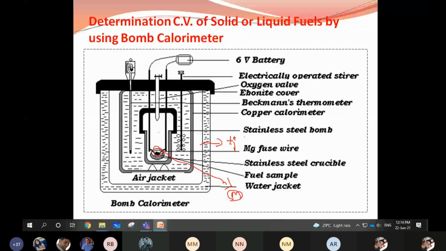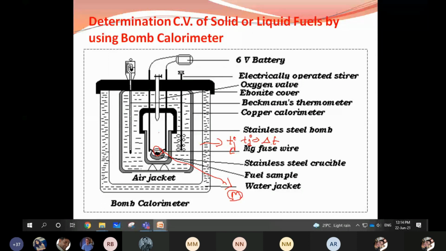T1 is before burning, before starting ignition. T2 is after completely burning. The difference between T1 and T2 is given by del T.